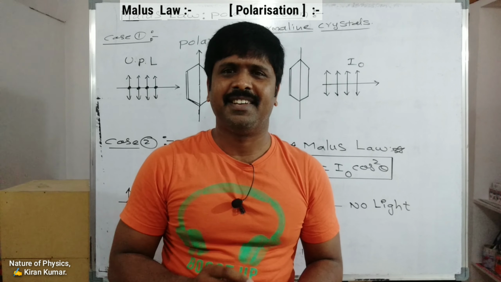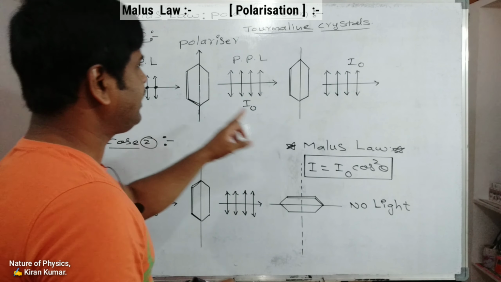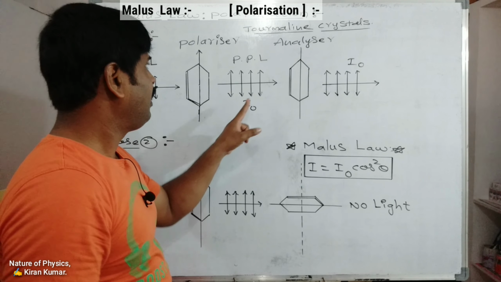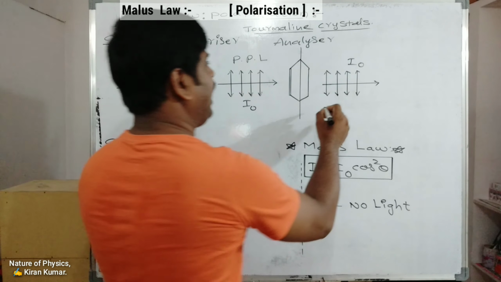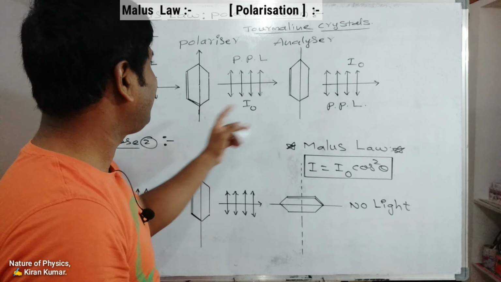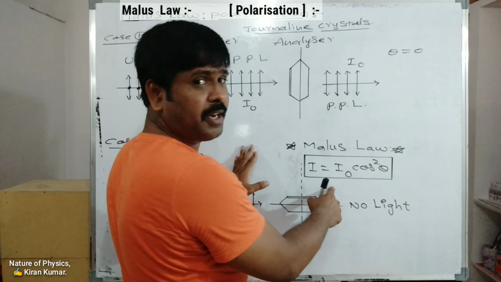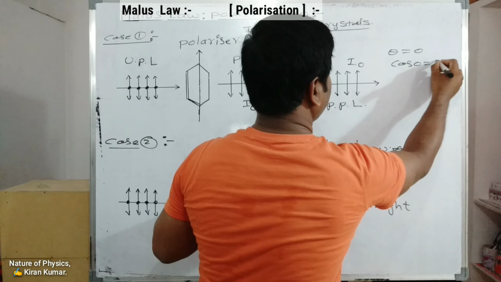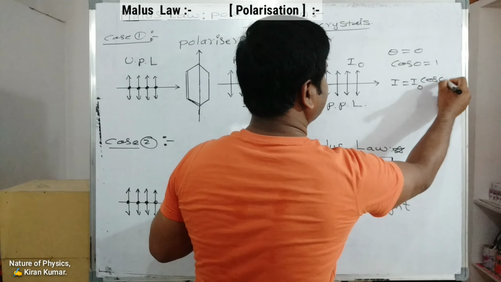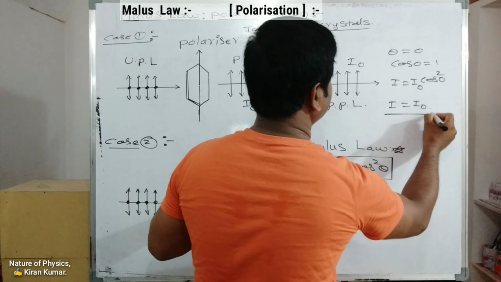Now two cases of Malus law. First one, see, this is the polarizer, this is the analyzer. So unpolarized light is incident on the polarizer, and we get plane polarized light. Again we are getting plane polarized light when the analyzer is parallel to the polarizer. Here theta is equal to 0 and I am writing Malus law. So cos 0 is equal to 1. So according to Malus law, I is equal to I naught cos 0 whole square. So I is equal to I naught.